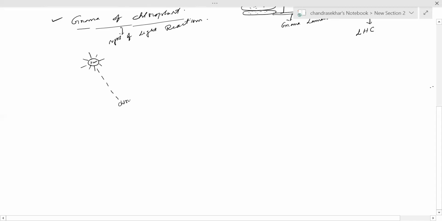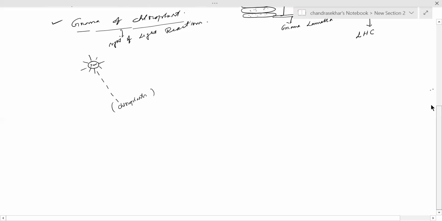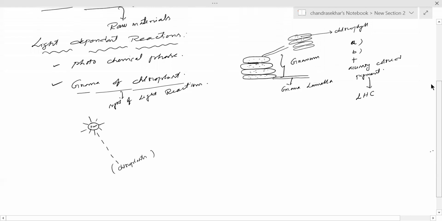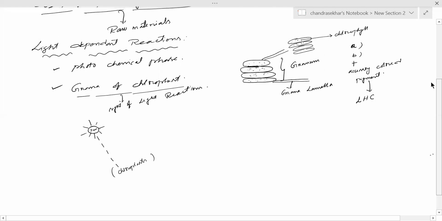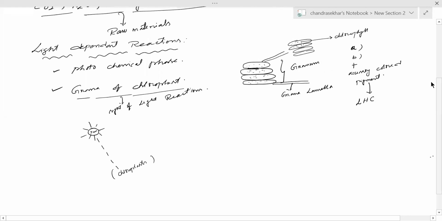When light illuminates the chloroplast, as we just discussed, a light harvesting complex is present. What is the light harvesting complex? Chlorophyll A and chlorophyll B, along with some other accessory colored pigments, assemble and form an LHC, a light harvesting complex.